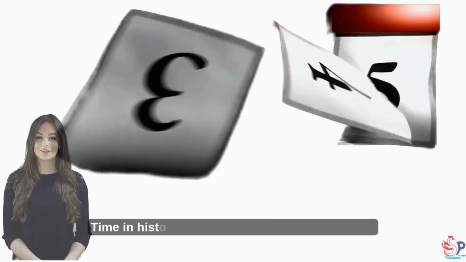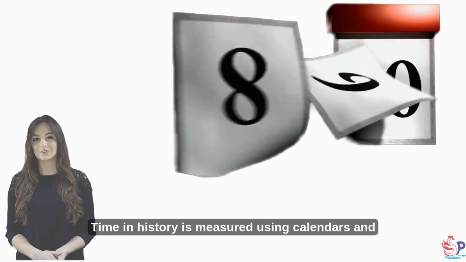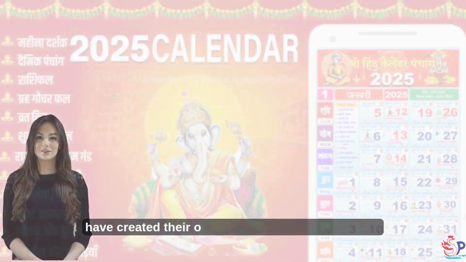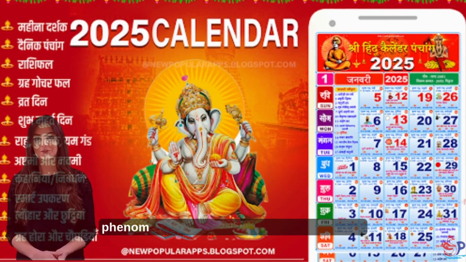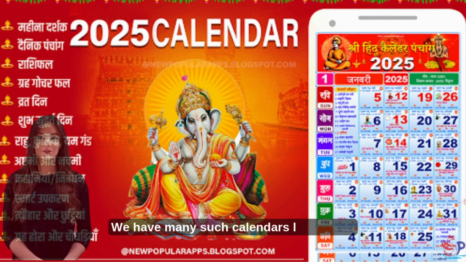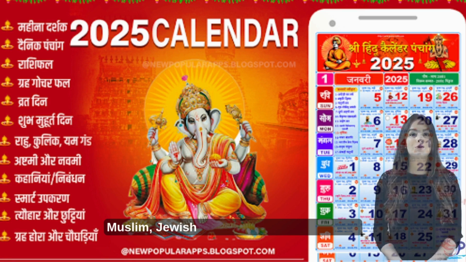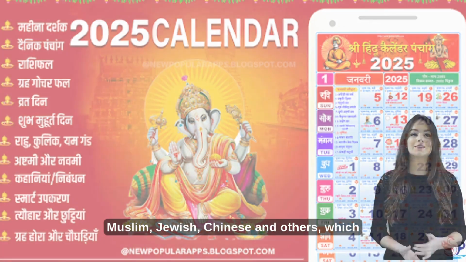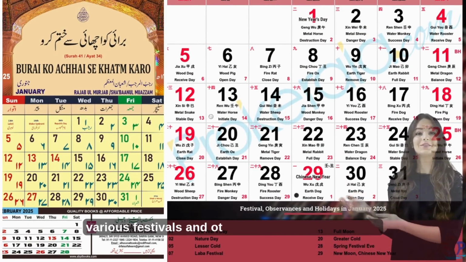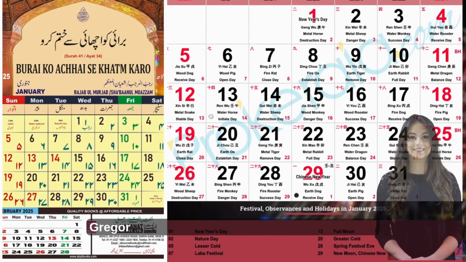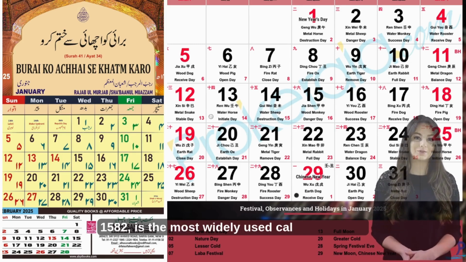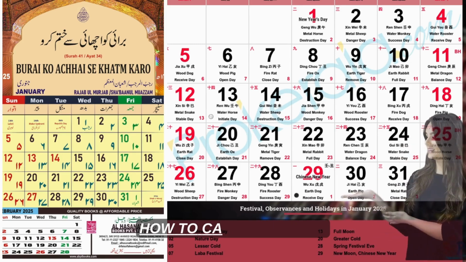Calendars. Time in history is measured using calendars and other timekeeping devices. Different cultures have created their own calendars based on natural phenomena like the solar year or lunar cycle. We have many such calendars like Hindu, Muslim, Jewish, Chinese and others, which are also used to calculate and find the dates of various festivals and other auspicious events. The Gregorian calendar, which was introduced in 1582, is the most widely used calendar today.